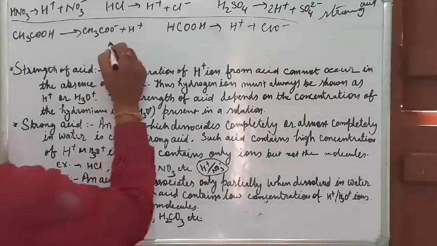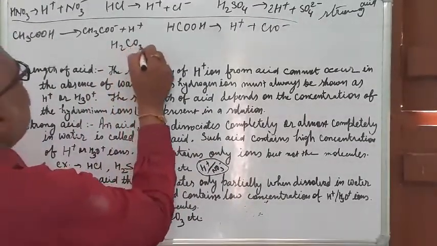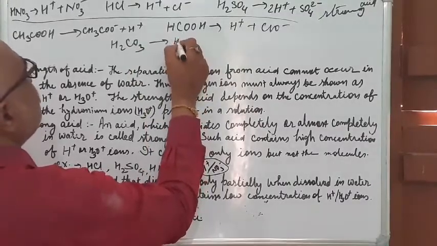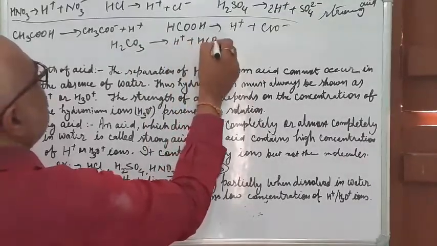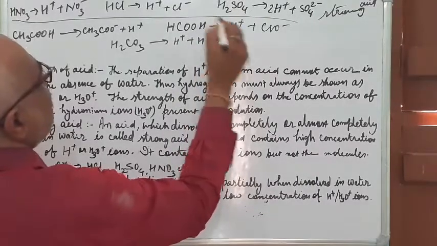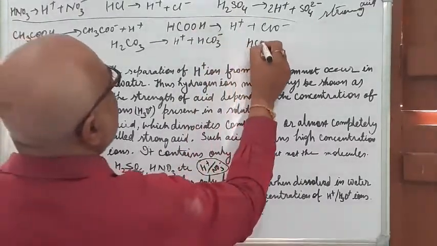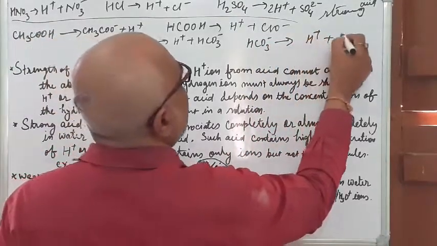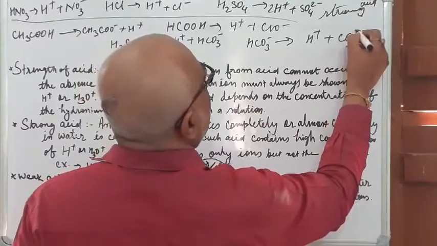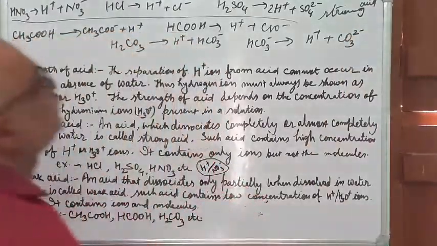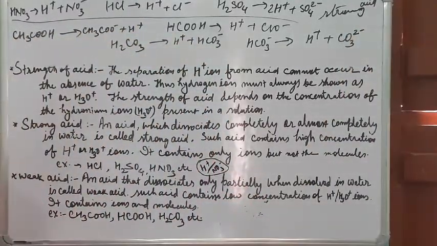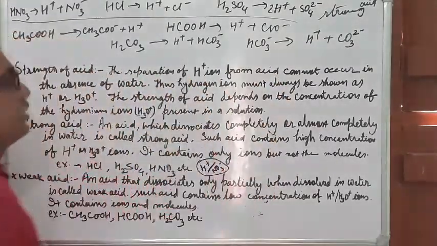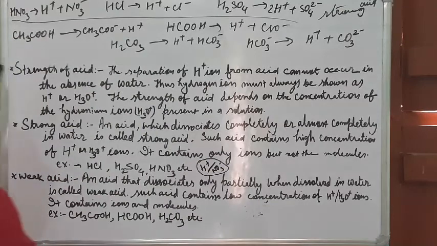Now take the example of H2CO3. It will not dissociate in one step. First it will dissociate into H plus and HCO3 minus, and then this HCO3 minus dissociates into H plus and CO3. Okay. Now you see, this is carbonic acid. It is a mineral acid, but it is a weak acid because it is not dissociated completely.